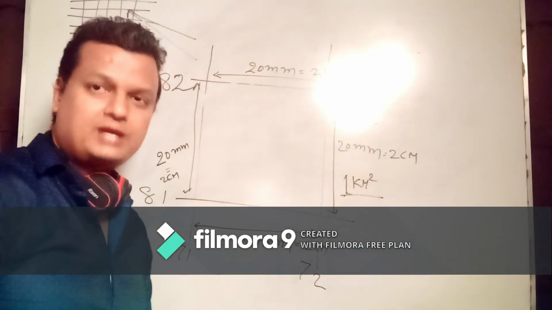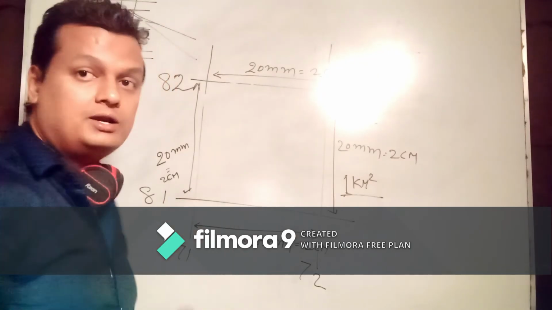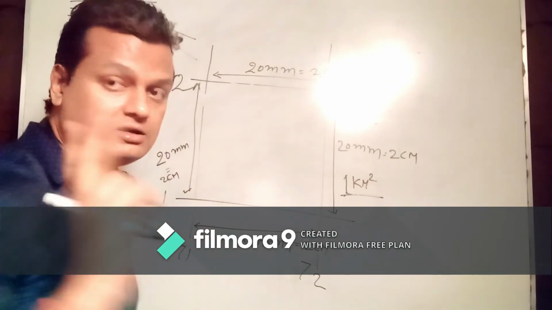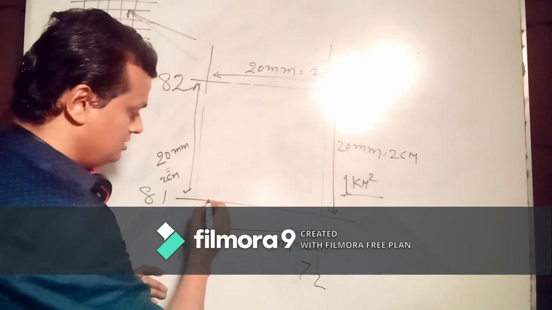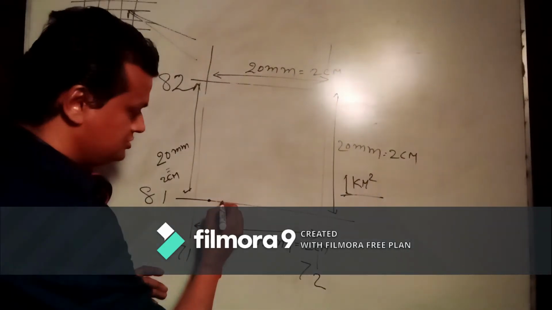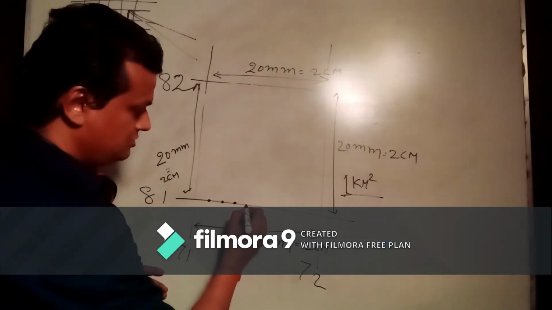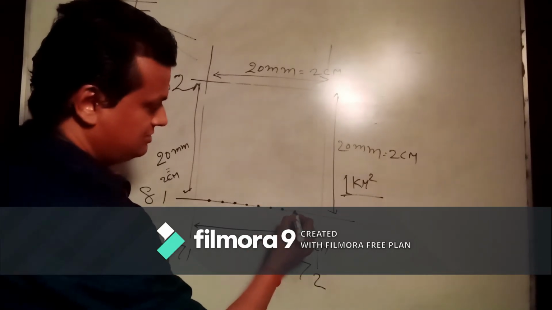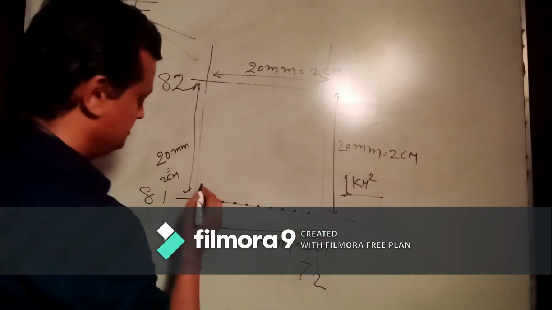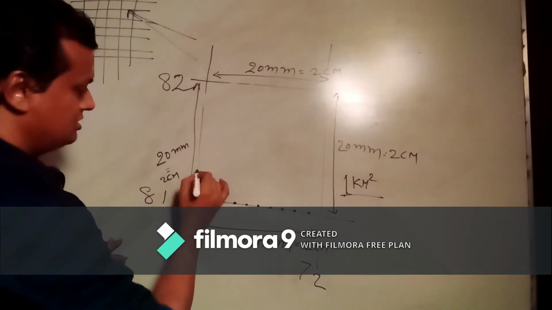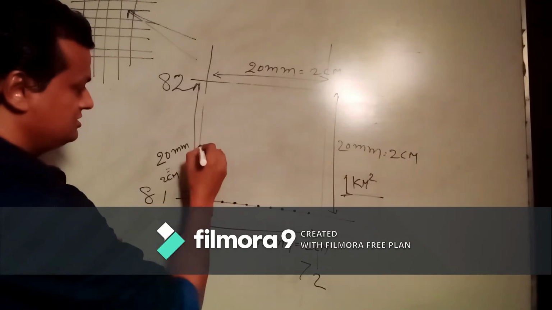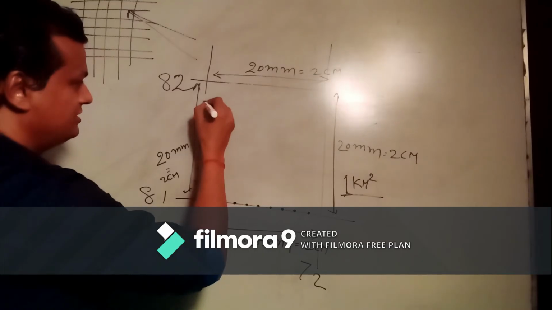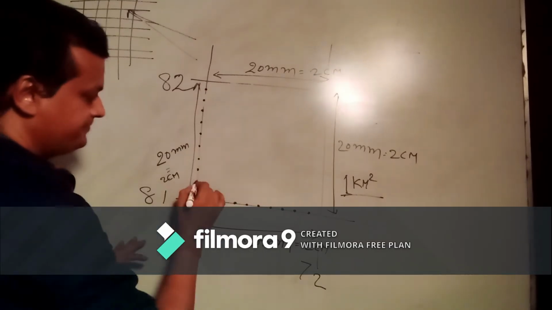For the 6-grid, what do we have to do? We have to draw 9 lines, which makes 10 parts, at 2 millimeter distance: 1, 2, 3, 4, 5, 6, 7, 8, 9. Just like over here, 1 to 9.